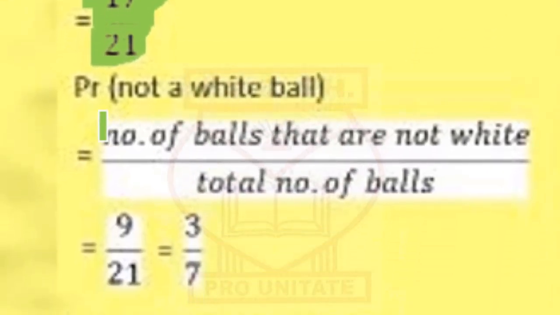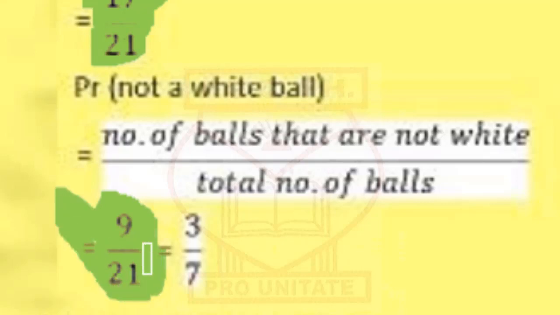The next one is the number of balls that are not white. Check also, there are 12 white balls out of 21 balls, which means the remaining 9 are not white. So expect the answer to be 9 over 21, and that is 3 over 7 when you reduce the fraction.